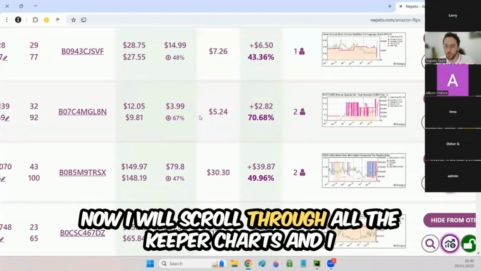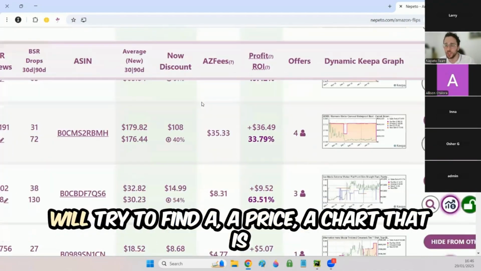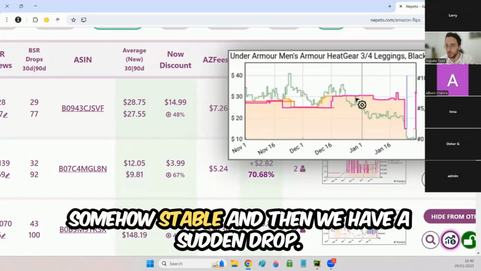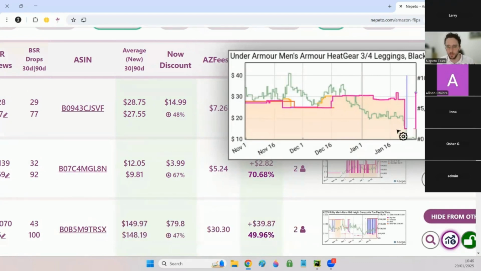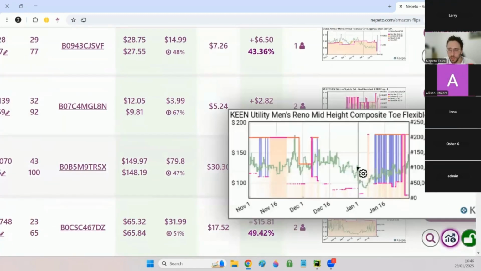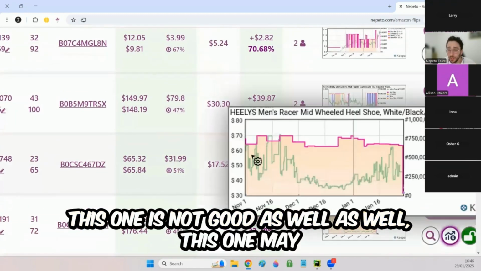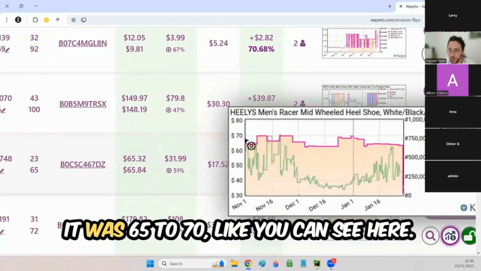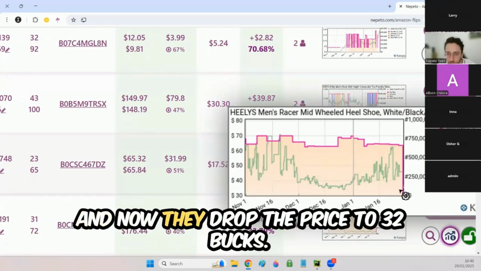Now I will scroll through all the Keepa charts and I will try to find a chart that is somehow stable, and then we have a sudden drop. This is what I will try to find. This one is no good because you see it's not very stable. This one is not good as well. This one may be interesting because you can see that in the last 90 days, it was 65 to 70, like you can see here. And now they dropped the price to 32 bucks.